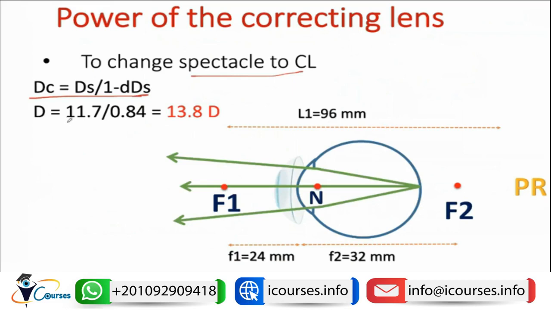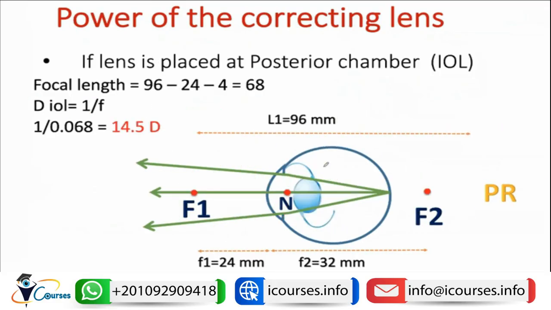So the power of the used spectacle was 11.7, and 1 minus d multiplied by the power will be equal 0.84. So the power of the contact lens will be 13.8 diopters. So as you can see that the power has been increasing from the spectacle plane to the contact lens. So what do you expect if we change that correction into an intraocular lens? Will it increase or decrease? Can you tell me?